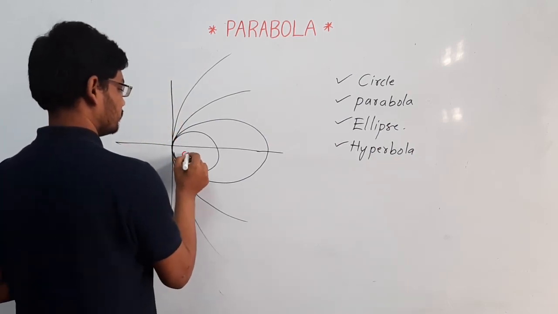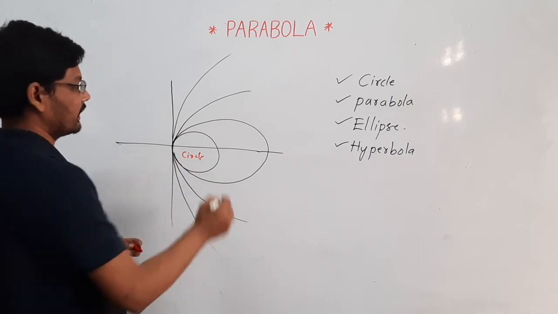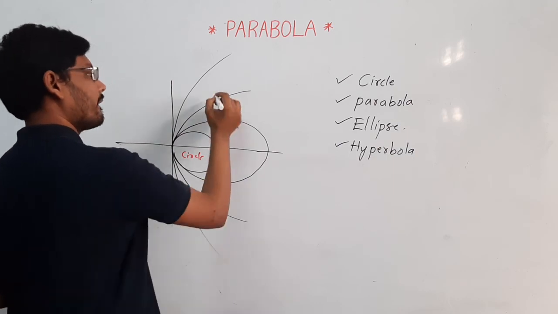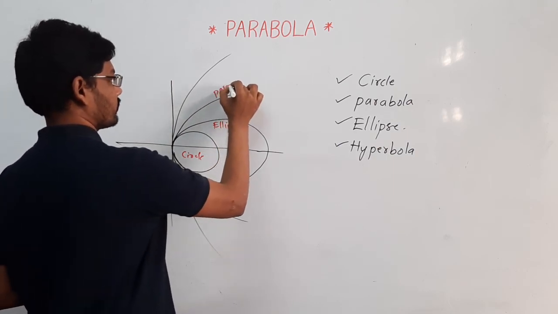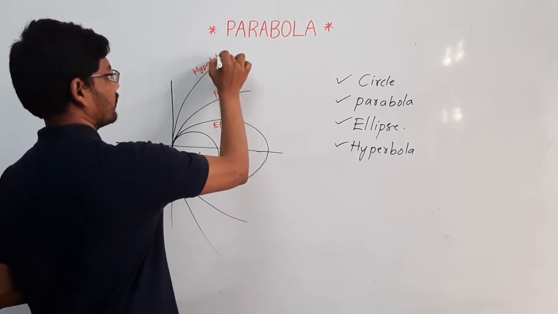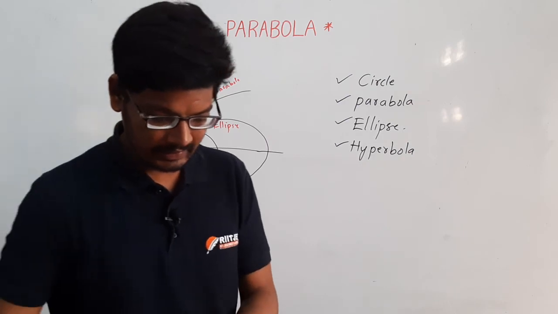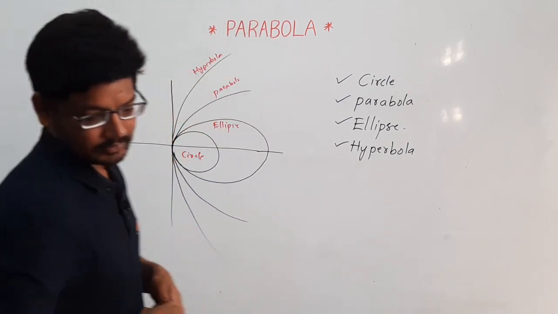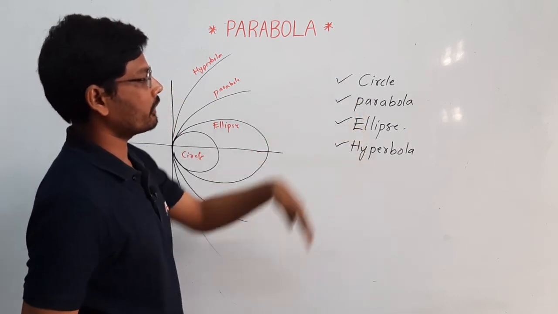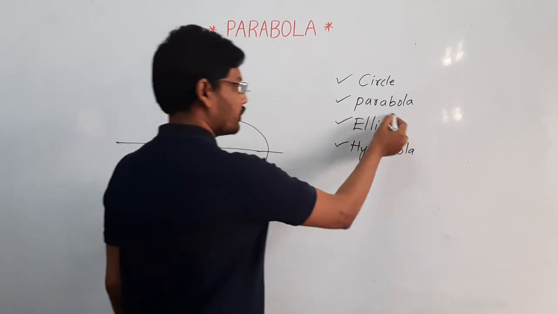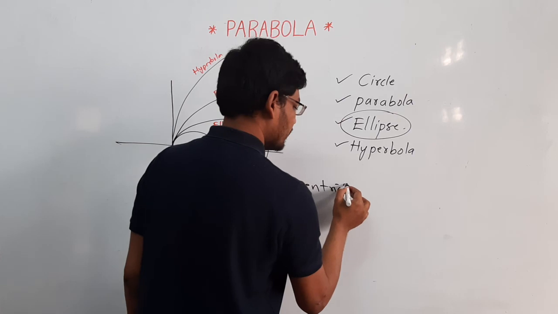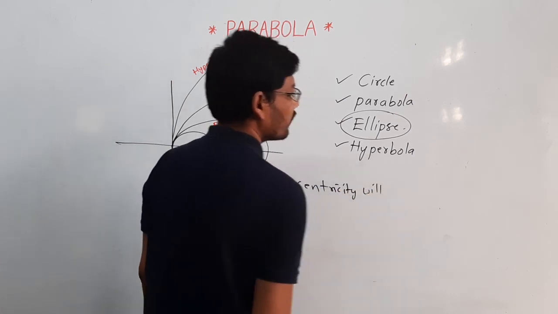This is a circle, this is an ellipse, this is a parabola, and this is a hyperbola. We have 4 figures in this expression, and what differentiates the 4 figures here? Eccentricity will differentiate the 4 figures here.